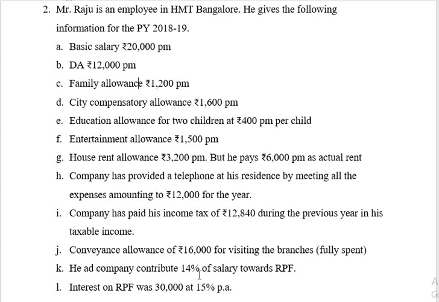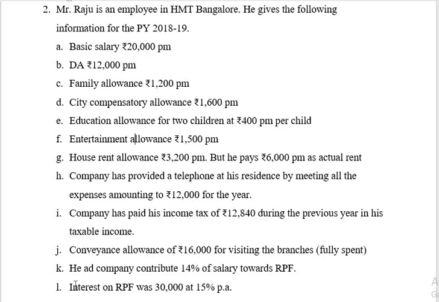The company contributes 14% of salary towards RPF. It is similar to the previous cases. That means for this case salary will be only basic salary, because there is no specific information regarding the entering of DA into the retirement benefit. In such case, we should take only basic salary for the calculation of RPF. 14% on the 2,40,000, 20,000 per month. Here also up to 12% he will avail exemption, remaining will be taxable.